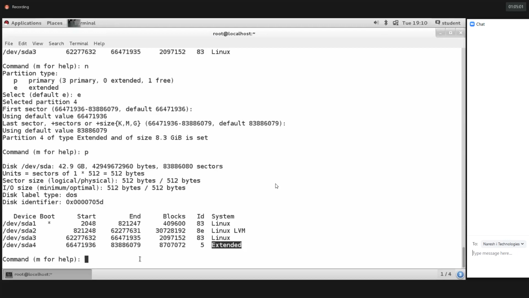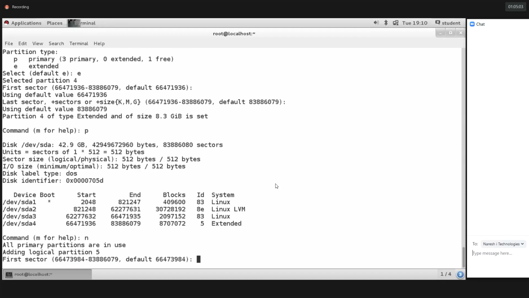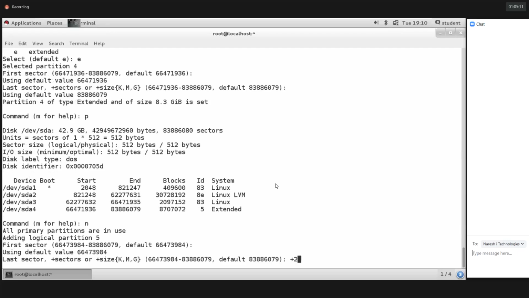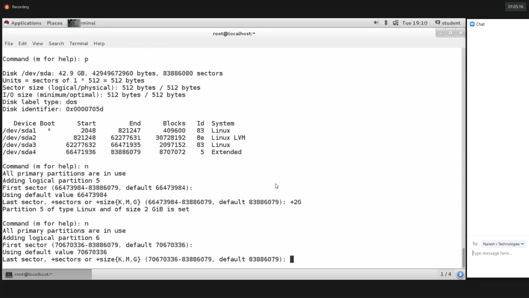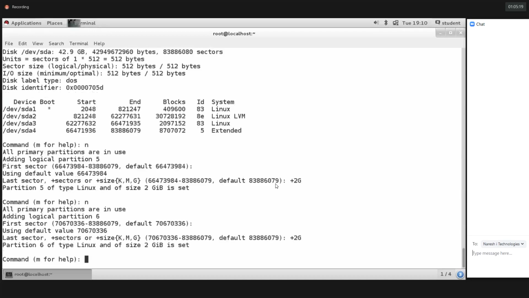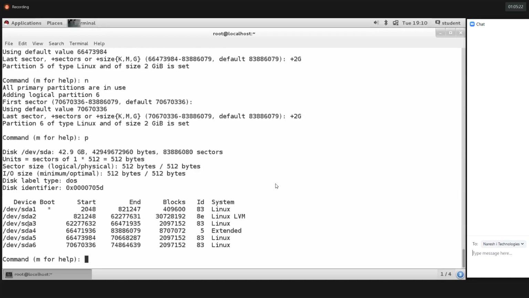Using this extended partition, I'm trying to create the logical drives. It won't ask primary or extended now, because the total space we converted is the extended. And for the first sector we should not provide anything. Again, I'm trying to create one more partition, and again we should not provide the first sector. Let's print the partition table. I created 6 partitions. SDA1 and SDA2, both belong to the operating system. Just now I created SDA3 and SDA4, which is extended. Using this extended partition, I created the SDA5 and SDA6 logical drives.